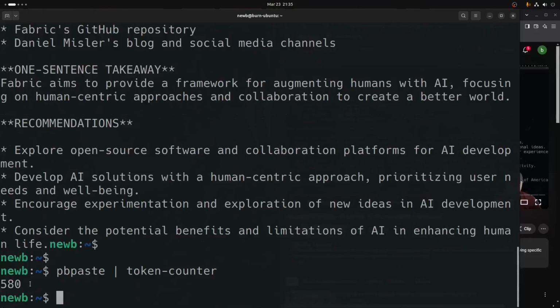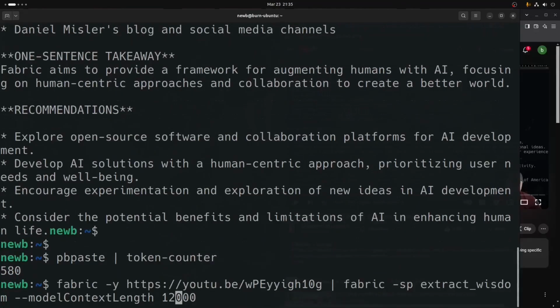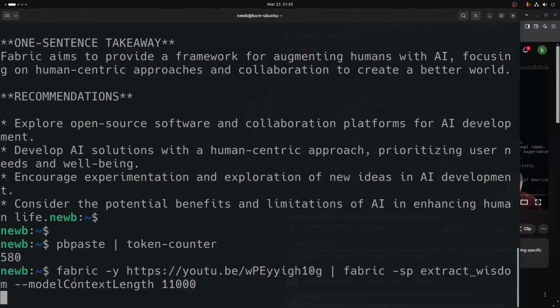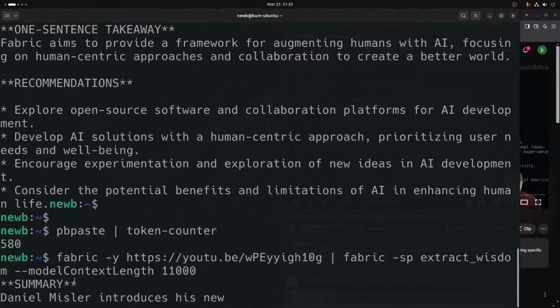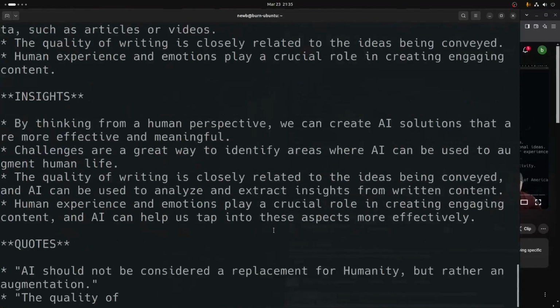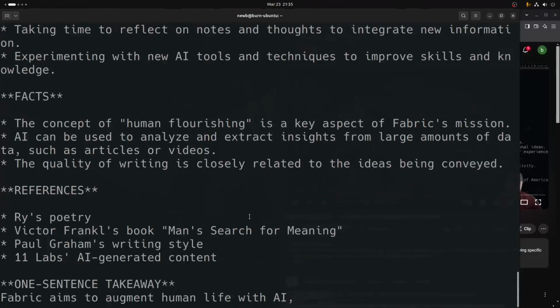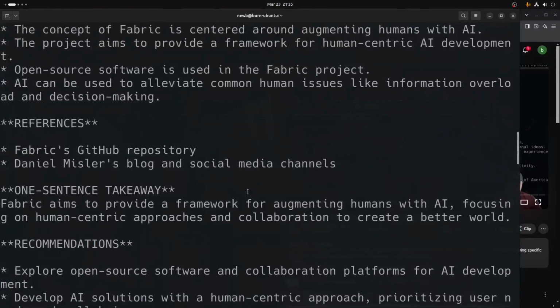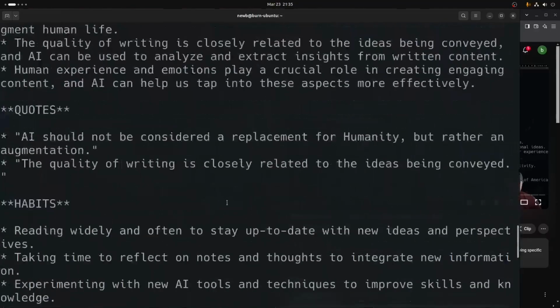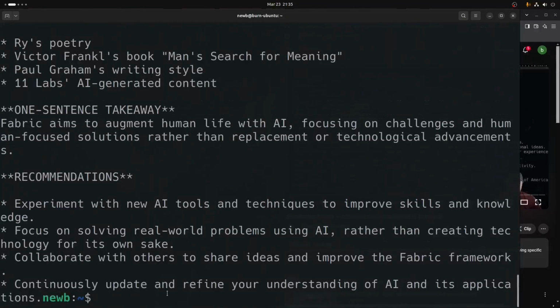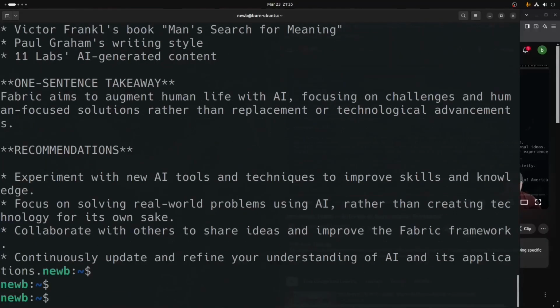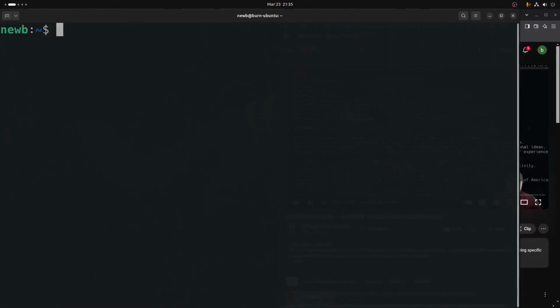We probably could get away and get a good response. We could probably get away with setting our model context length to 11,000 tokens and still have room for a good response, enough window for the LLM to do its job well. And as we get down even lower than 11,000, we're going to start cutting into the LLM's ability to respond with a high quality response. As you can see, it still does well. As we start going down further and further, the response is going to degrade because we're going to be basically snipping off the Fabric pattern extract wisdom. So one last thing that I want to do with you guys here is this token counter.